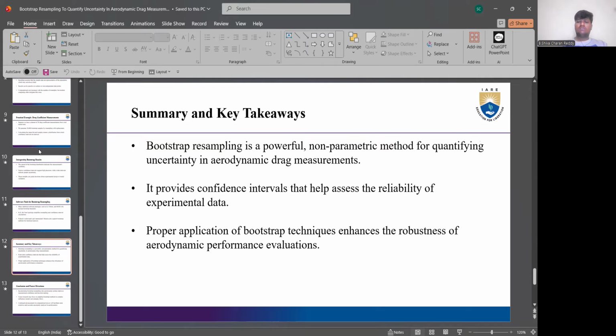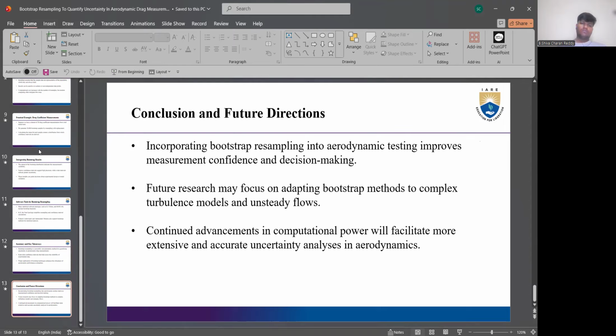This provides confidence intervals that help assess the reliability of experimental data. Without the use of practical models, through this experimental resampling, we can get confidence intervals. If they are narrow, it means the data is reliable. If they have a wide gap, they may not be reliable. Proper application of bootstrap techniques enhances the robustness of aerodynamic performance evaluation. So the proper execution enhances the robustness and gives us the clear-cut conclusion which we need.